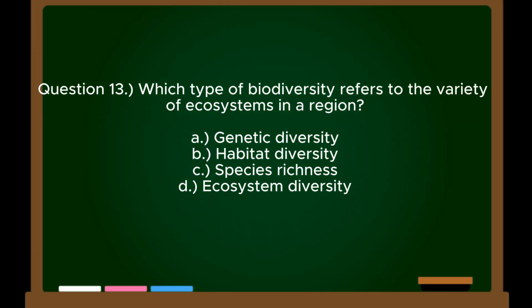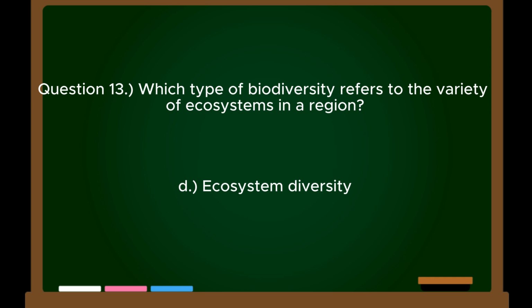Question 13. Which type of biodiversity refers to the variety of ecosystems in a region? A. Genetic diversity. B. Habitat diversity. C. Species richness. D. Ecosystem diversity. Correct answer, D. Ecosystem diversity.